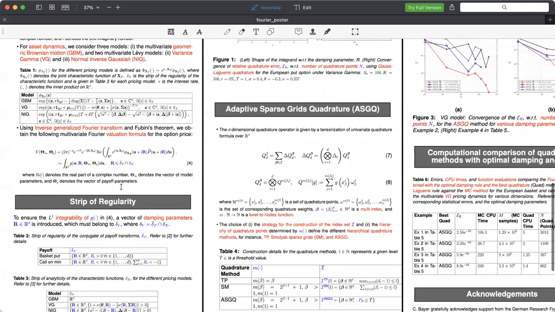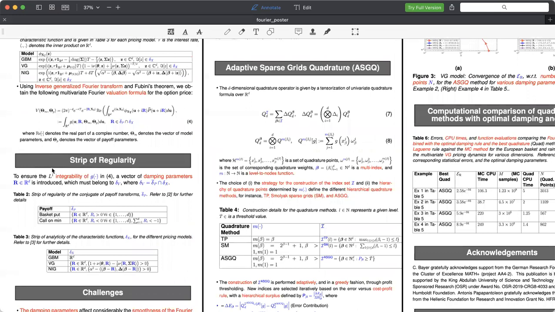So we now move to the strip of regularity. To ensure the L1 integrability of the integrand G in the Fourier valuation formula, a vector of damping parameters denoted by R, which belongs to R^d, is introduced, and which has to belong to delta V, which is the intersection of delta P bar and delta X. Delta P bar is the strip of regularity of the conjugate of the payoff transform, which is provided for each of the payoffs in table 2. And delta X is the strip of analyticity of the characteristic functions, which is provided for each of the characteristic functions in table 3.